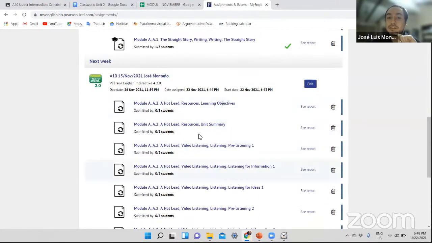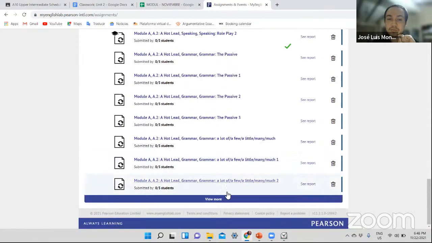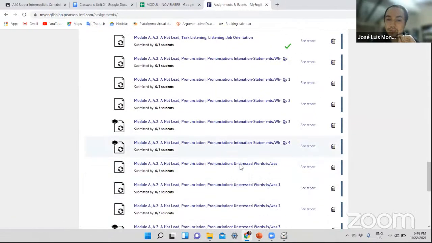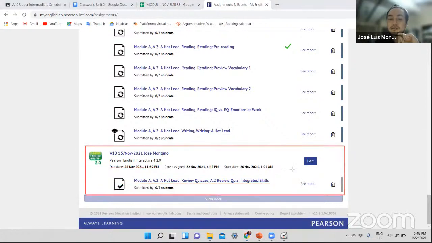First, these are the activities that you need to complete. Try to finish them first. And then when you finish them until Friday, you can work with this one. This is the test. It's not that different. As you can see, Jose, the only difference is that instead of having this circle and so on, it has a check mark, and the name is the following.